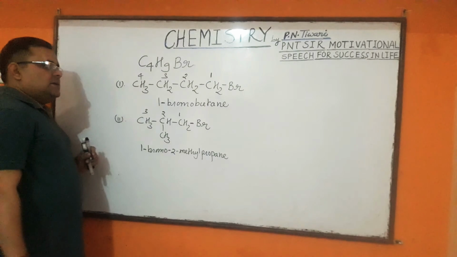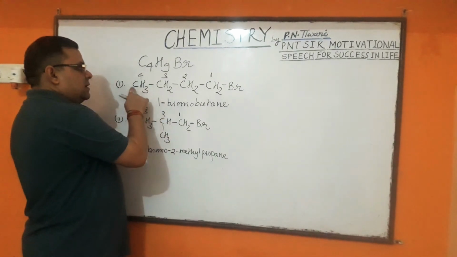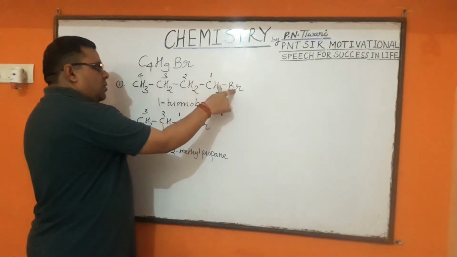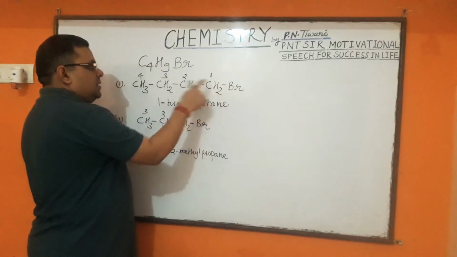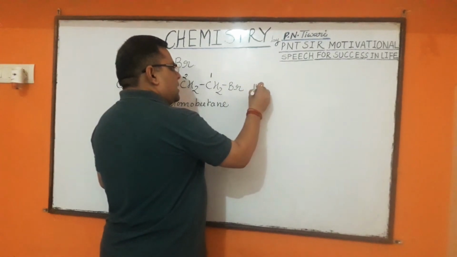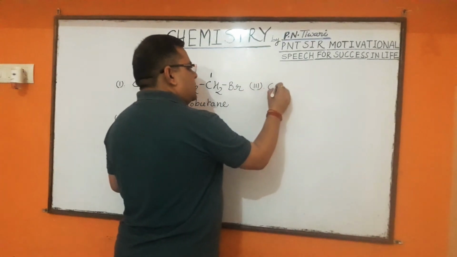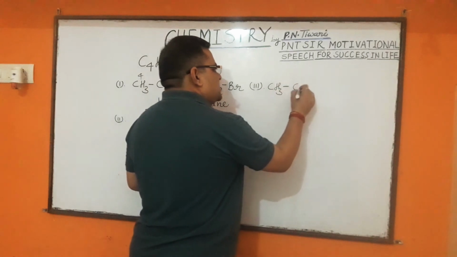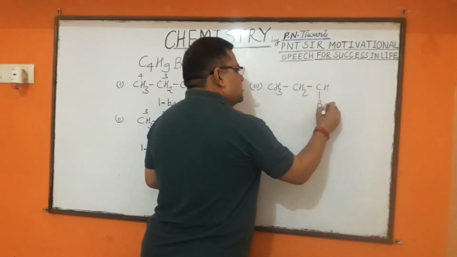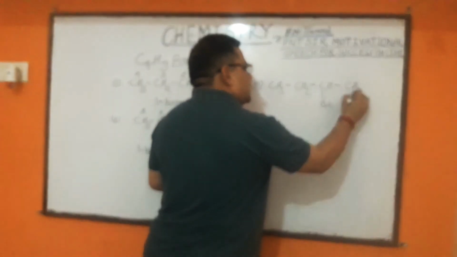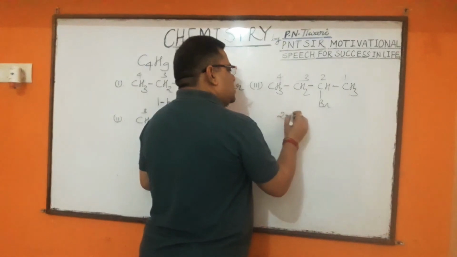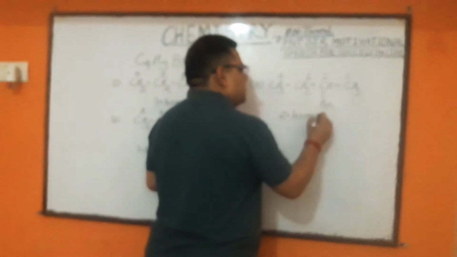And my dear students, if without changing the nature of the carbon chain, we change the position of the functional group bromine in this carbon chain, then one more isomer can also be prepared with the same molecular formula, and it will be CH3, CH2, CHBr, CH3. In IUPAC, this compound is called 2-bromobutane.